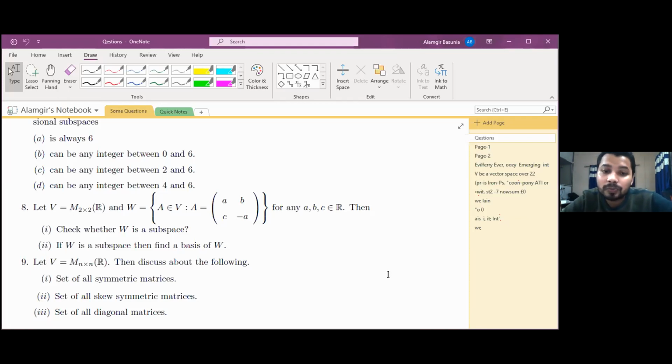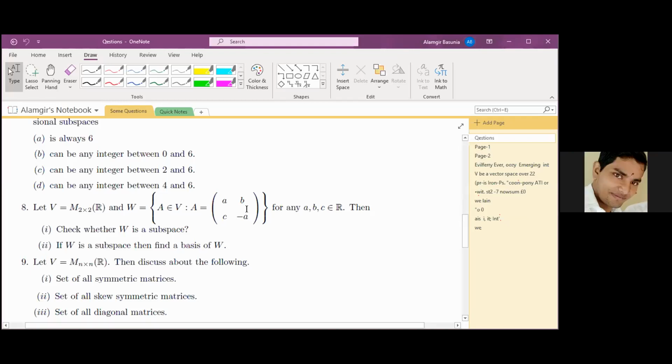Row wise, sir. In the first row, 1 0 0 minus 1. Second row is 0 1 0 1 0 0 0, and the third one is 0 0 0 0 0 1 0.